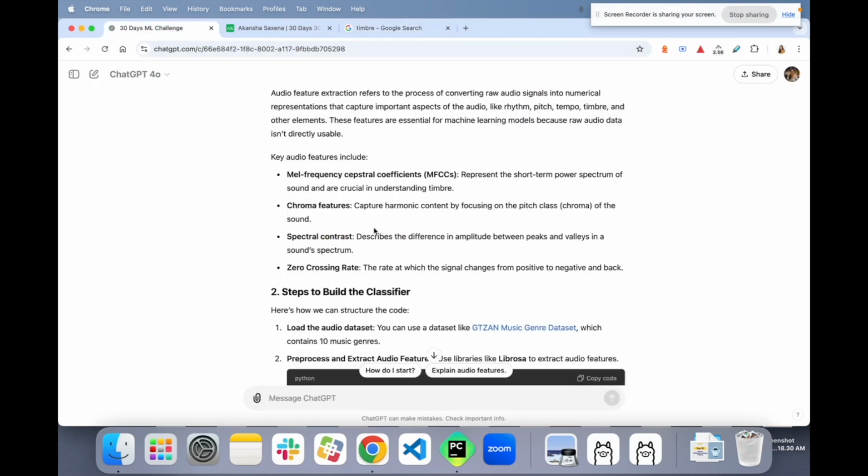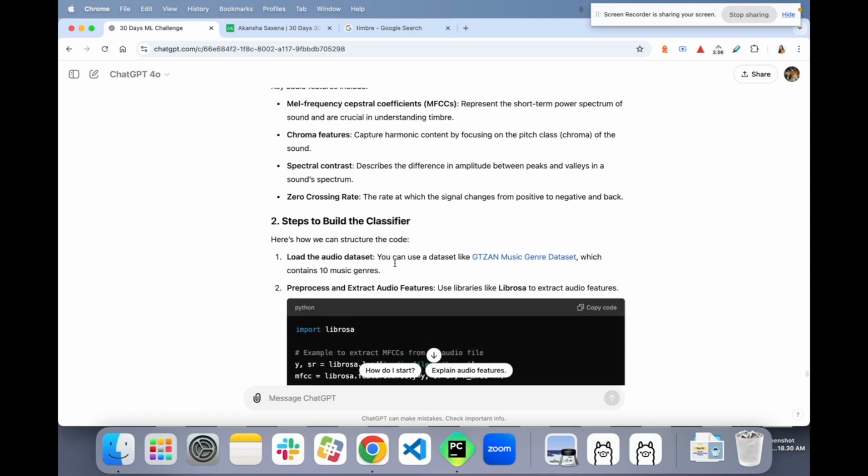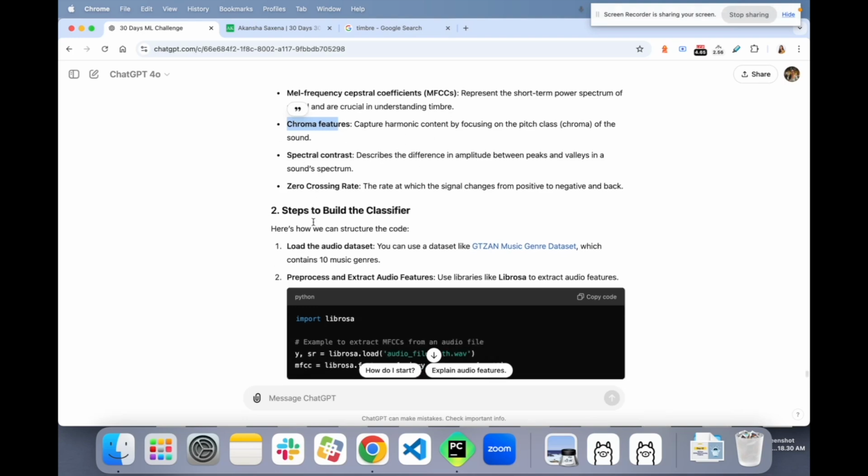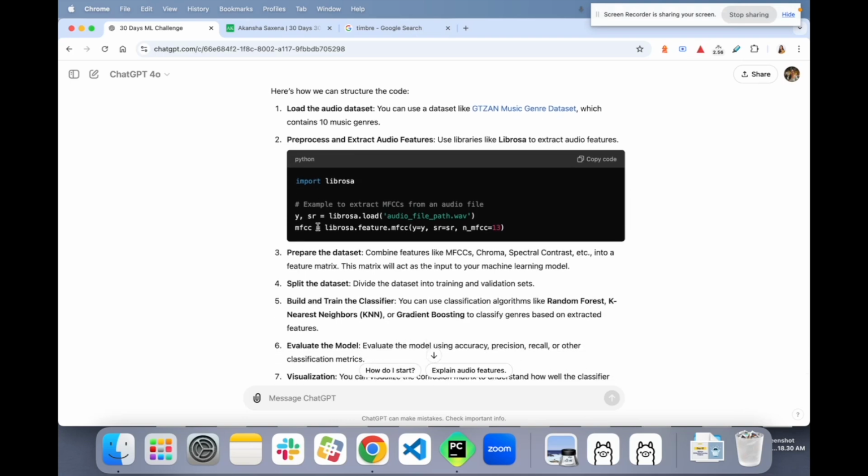Chroma features capture harmonic content by focusing on the pitch class, that is the chroma of the sound. Spectral contrast describes the difference in amplitude between peaks and valleys in the sound spectrum. So I've understood there are a few key elements of the audio. For building, we can get the dataset and process it.